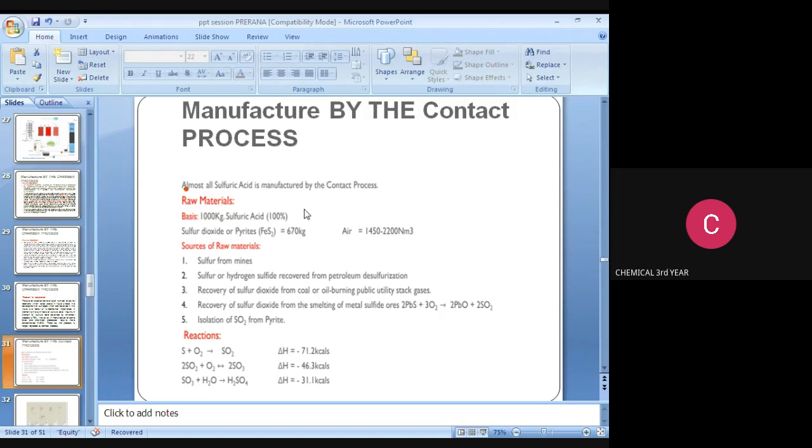What is the reason for obsolescence of the chamber process? What is the main reason? The overall reaction consists of a number of partial reactions which take place in liquid phase. The development of surfaces covered in liquid is a factor of fundamental importance in promoting synthesis of sulfuric acid. Maximum strength of sulfuric acid obtained by the chamber process is 78 percent.